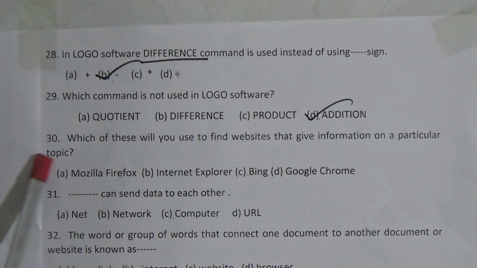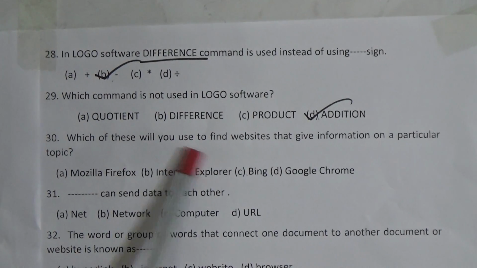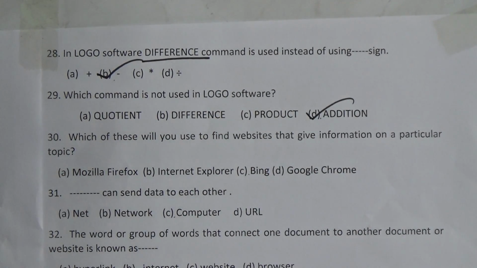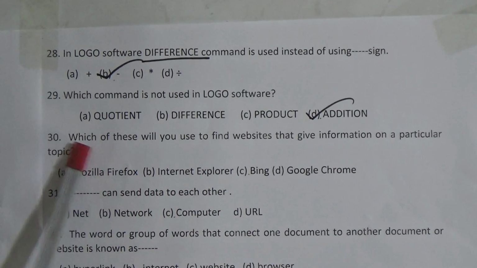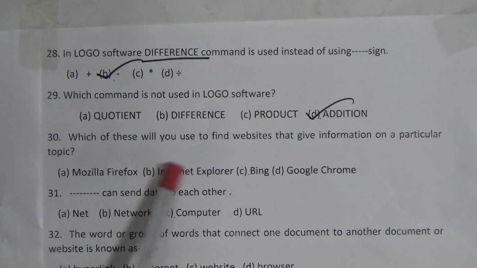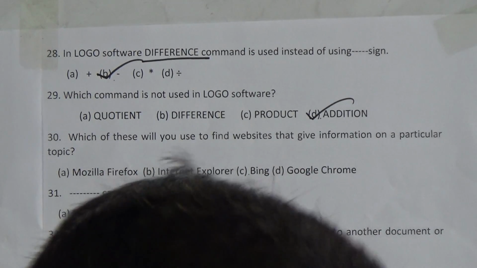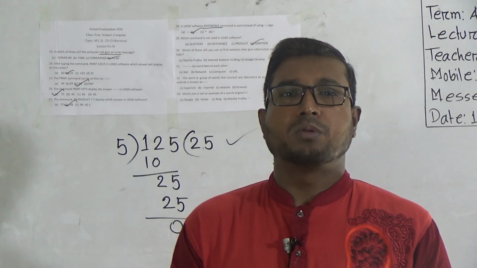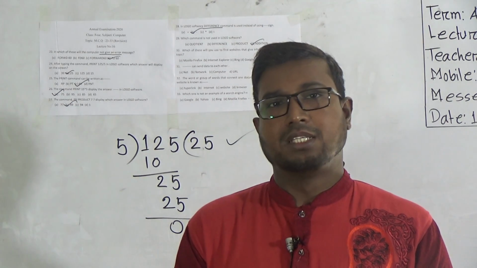Now number 30, which of these will you use to find websites that give information on a particular topic? Dear learners, in my previous classes I told you several times about some web browsers and some search engines.